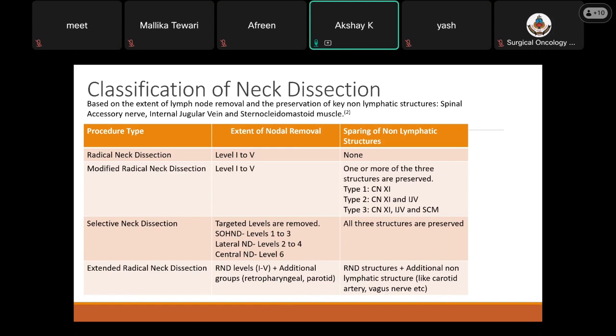And then we have extended radical neck dissection, which includes all the levels 1 to 5 of RND, plus additional groups like retropharyngeal or the parotid lymph nodes. It includes removal of all the RND structures, plus additional non-lymphatic structures like the carotid artery or the external carotid artery or the vagus nerve can be sacrificed.